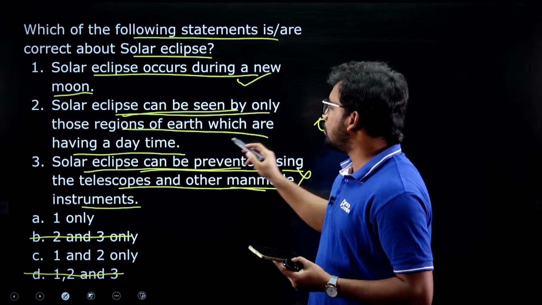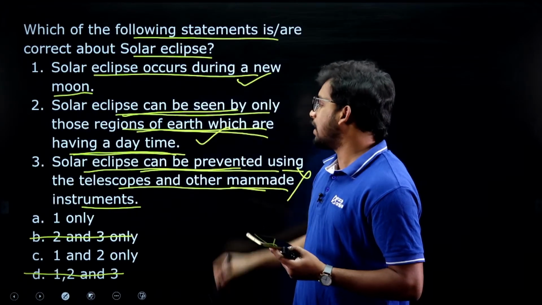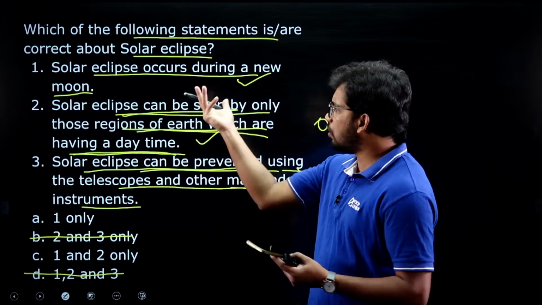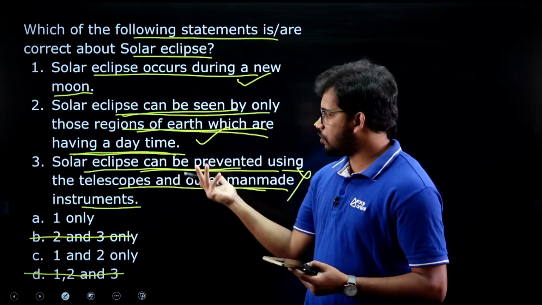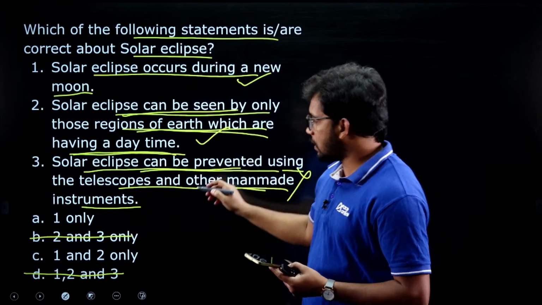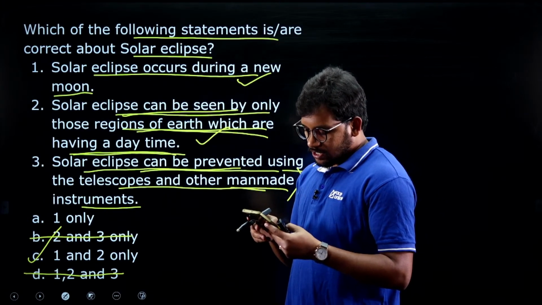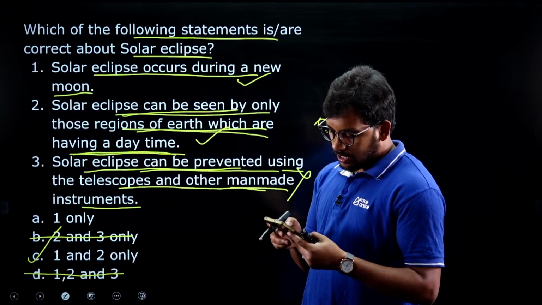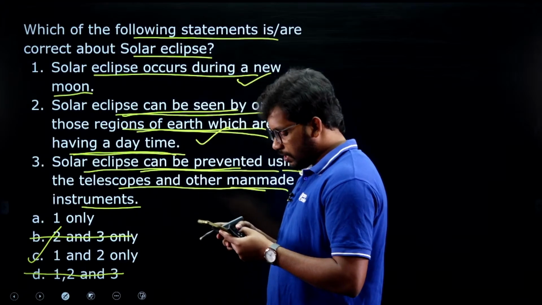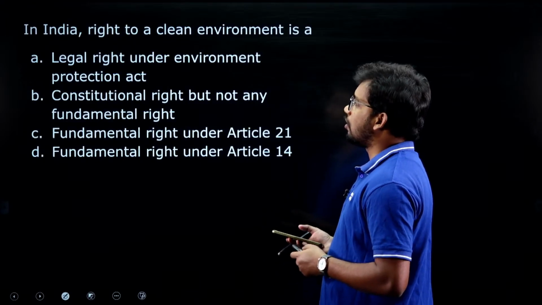Solar eclipse can be seen by only those regions of earth which are having daytime. Yes, this is correct because in night times there is no light at all. So there is no development of solar eclipse in the night times. It is only for the daytime where sunlight is hindered, right? So this second statement is also correct. Very good. All of you have answered: Santosh, Srinath, Dalrikor, Malini, Trida, everyone, Oindila, Rajkumar, Ramya, Swarupa, Sahana, very good. I thought most of you would go with the wrong answer, right?